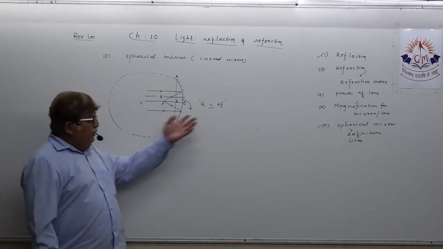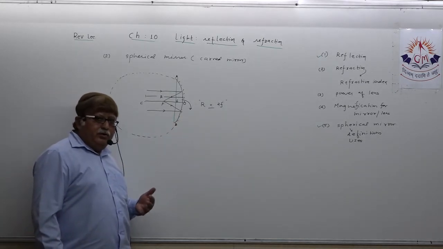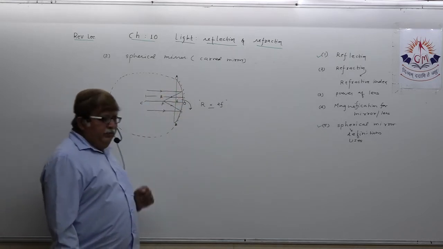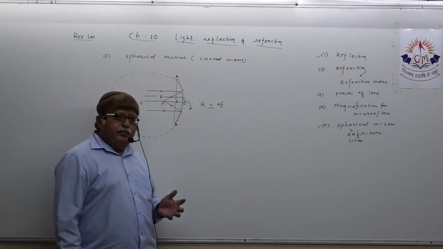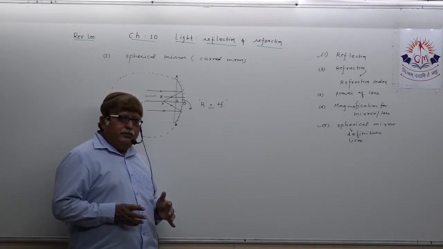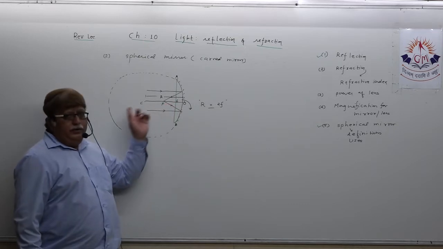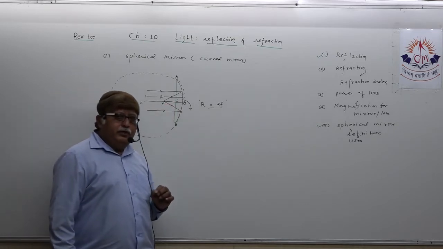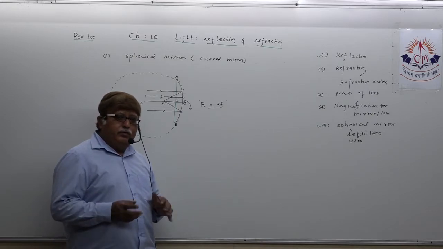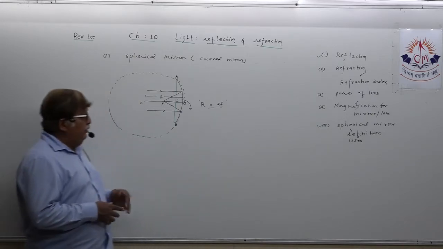Second one, let us define radius of curvature side by side. Every mirror is a part of an imaginary hollow glass sphere. The radius of the sphere is known as radius of curvature of the mirror.